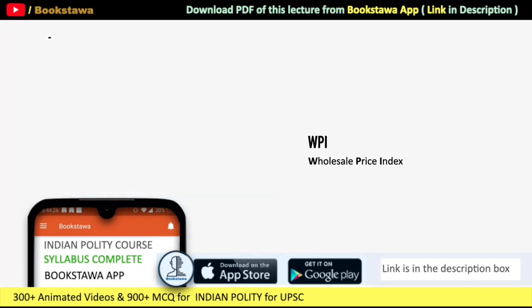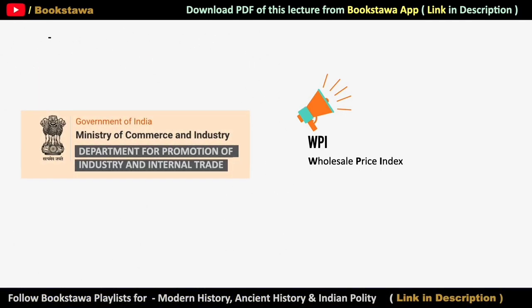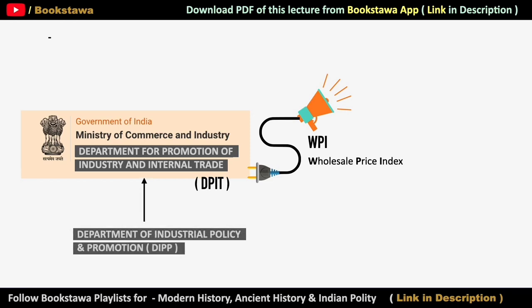Now after understanding all this, we should also know who publishes the data of WPI. So the thing is that for this, the Department for Promotion of Industry and Internal Trade, that is DPIT, is responsible. This department comes under the Ministry of Commerce and Industry. And it is the same department which was earlier called the Department of Industrial Policy and Promotion, that is DIPP. In 2019, it was renamed as DPIT. So these were the details related to WPI.